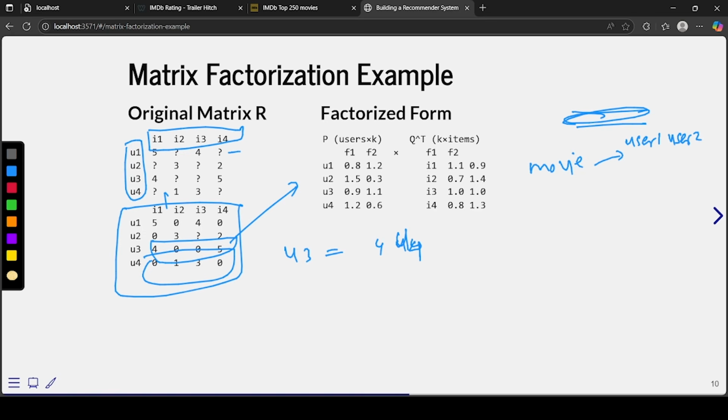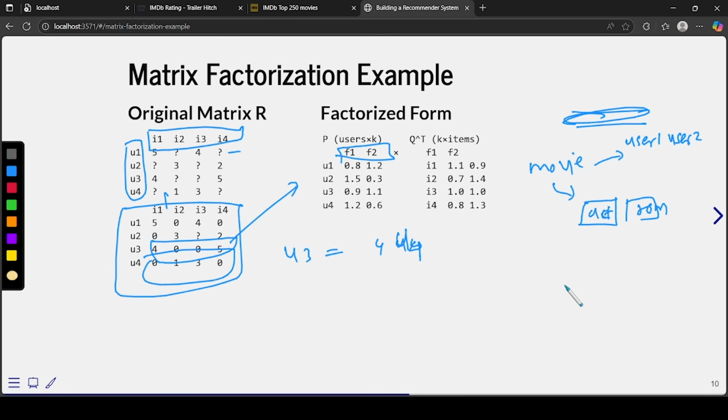But now what we'll do is we'll say that a movie has some other internal features also. Some features could be, let's say, is it an action movie or not, and is it a romantic movie or not, something like that, right? So the movies have this kind of feature in them. Internally we don't know that, we'll not be able to figure out what the features are, but we have some features. So f1, f2 could be those features.